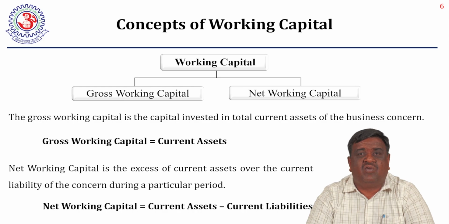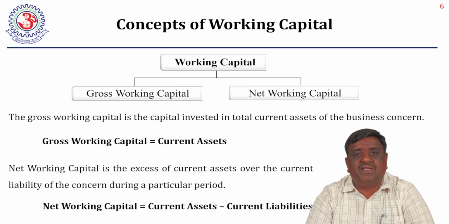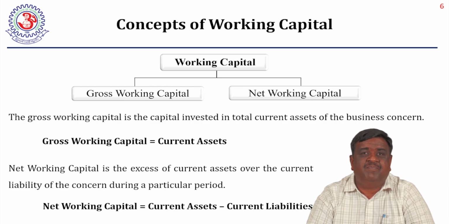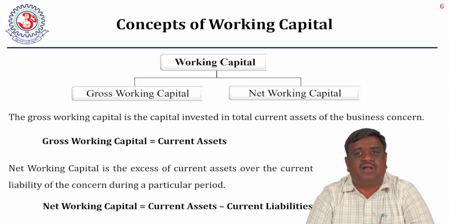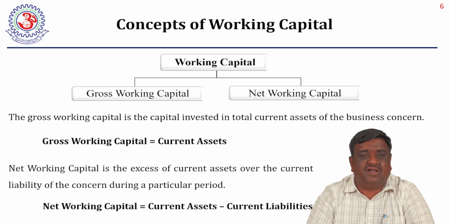Other people classified it by the difference between inflow and outflow. So gross working capital is the capital invested in the total current assets of the business concern. That is, gross working capital is nothing but current assets. The total current assets are nothing but gross working capital.